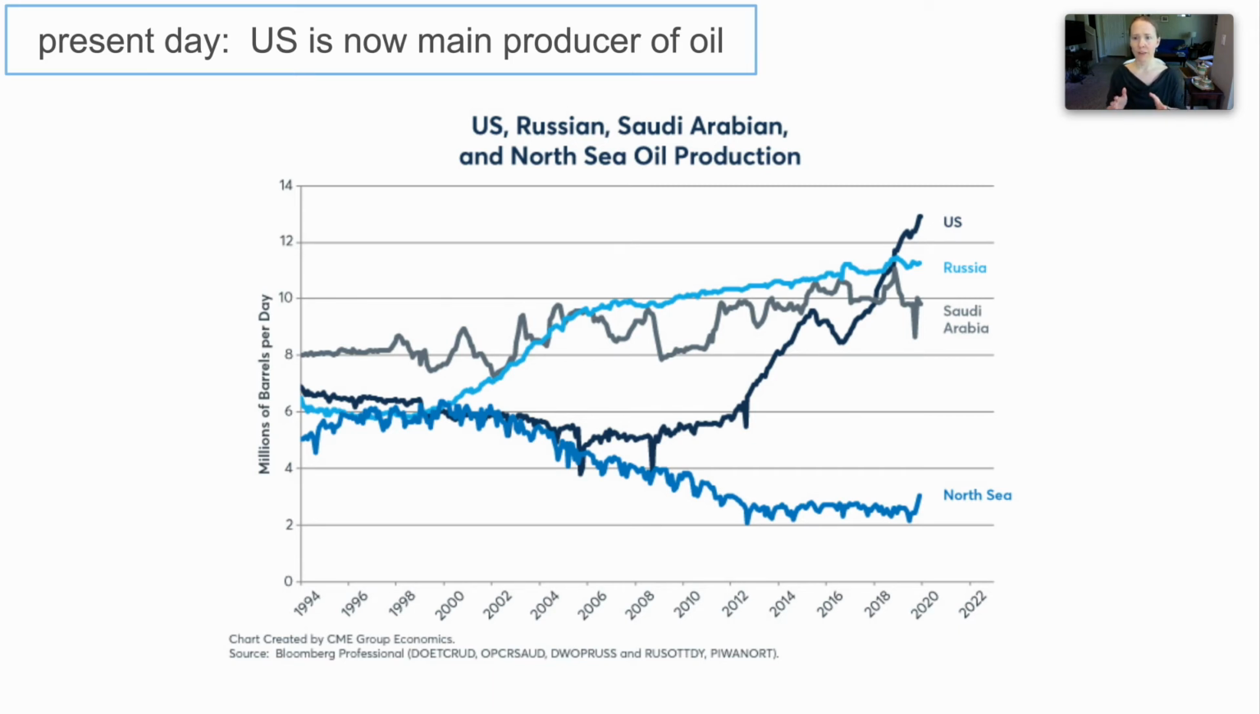So if you look at this, notice that it doesn't say all the Middle East, it focuses on Saudi Arabia, because Saudi Arabia is the biggest player in that area. So Saudi Arabia now produces less than Russia, and Russia produces less than the US. And what that means to us is that in terms of oil, we're becoming more energy independent. So we're less dependent on Middle East conflicts.